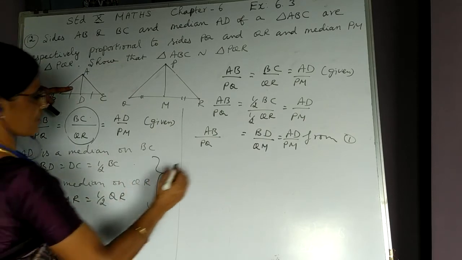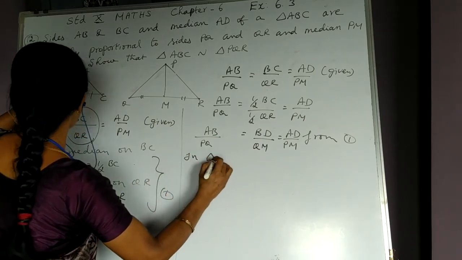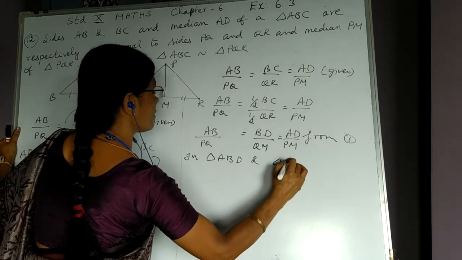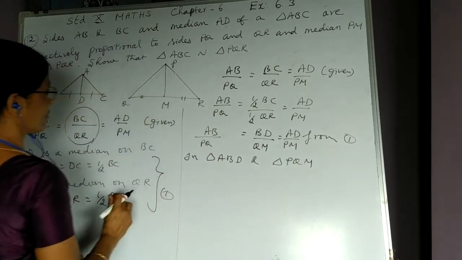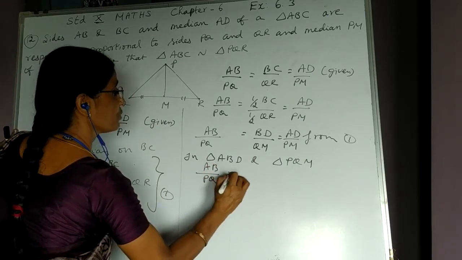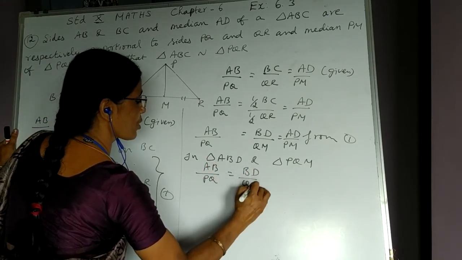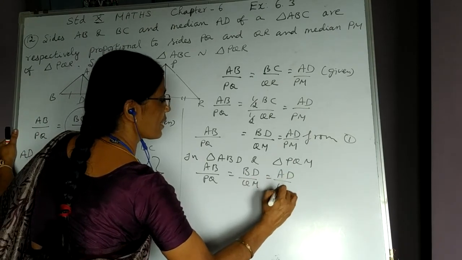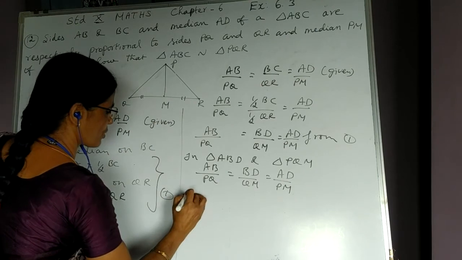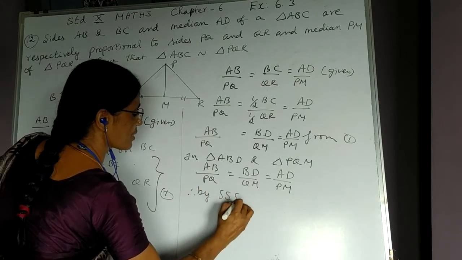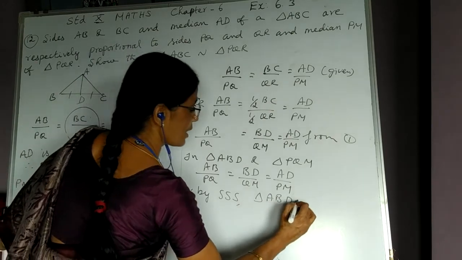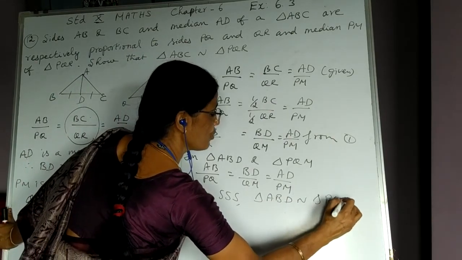In triangle ABD and triangle PQM, AB upon PQ is equal to BD upon QM is equal to AD upon PM. All three sides are proportional. Therefore, by which result? By triple S, triangle ABD is similar to triangle PQM.